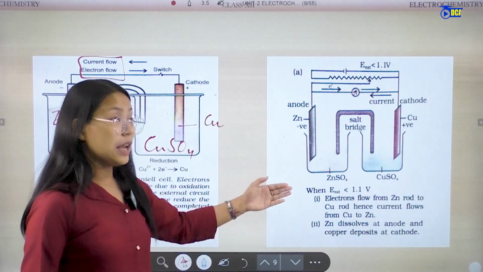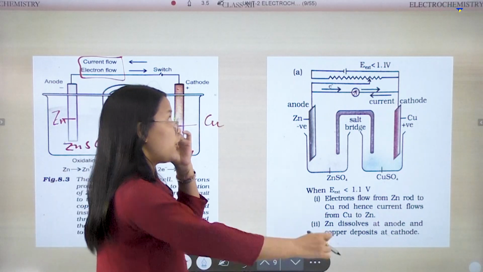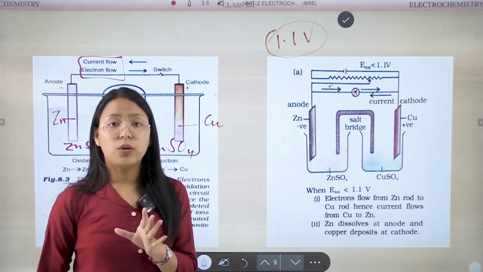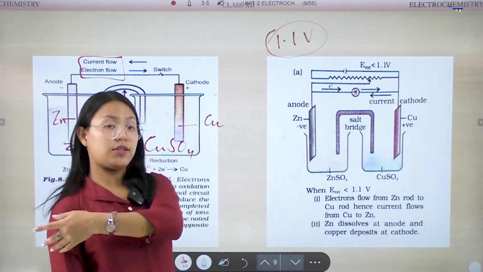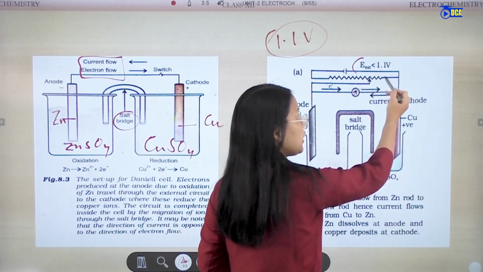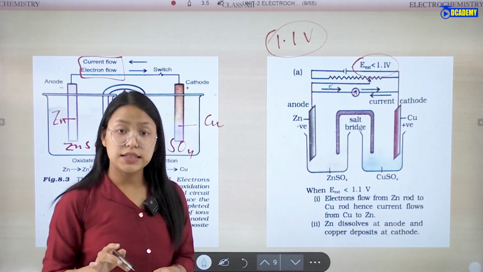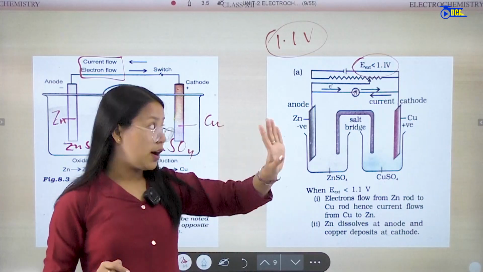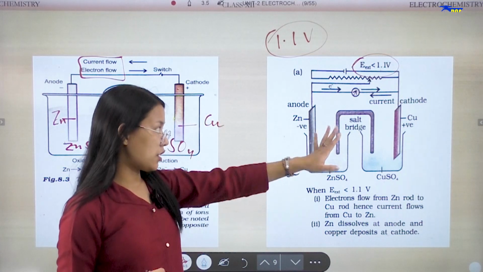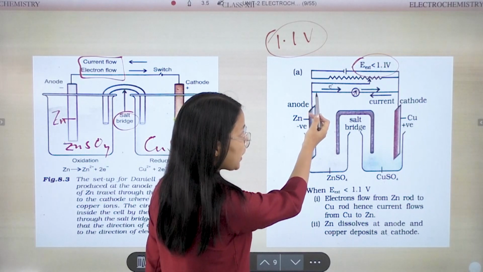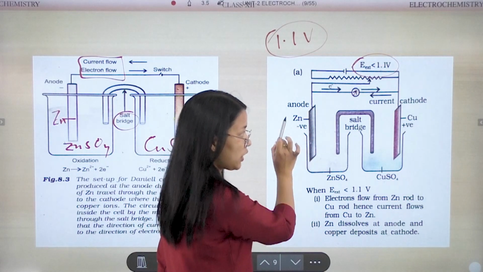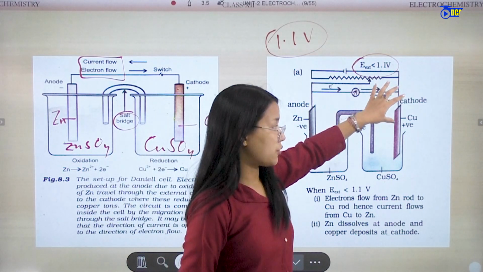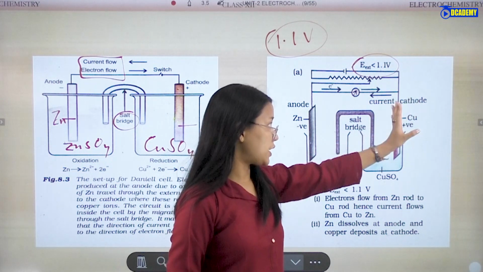Then look at the reaction here. The electrode potential is 1.1 volt, so this is a galvanic cell. When an external applied potential is less than 1.1 volt, electrons flow from the negative side, the anode, to the cathode, and according to this figure the current flows in the opposite direction.